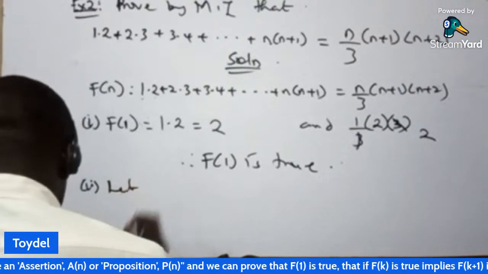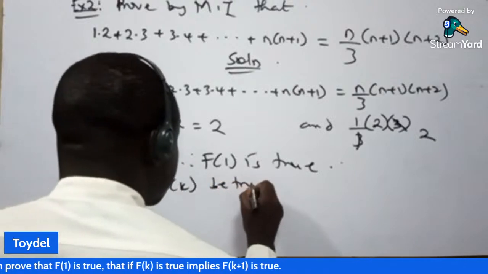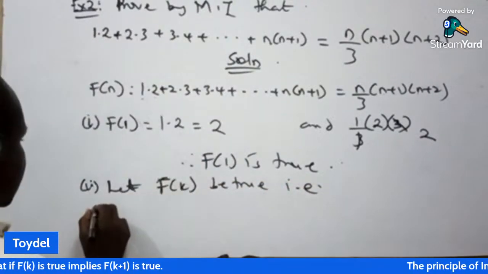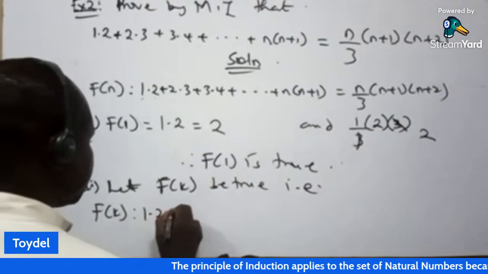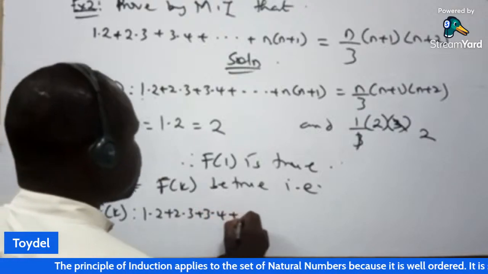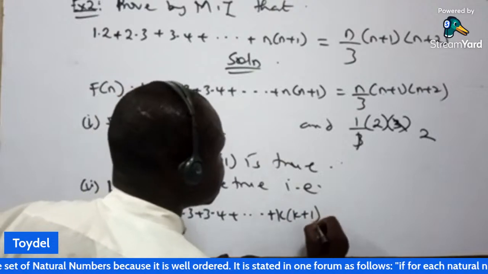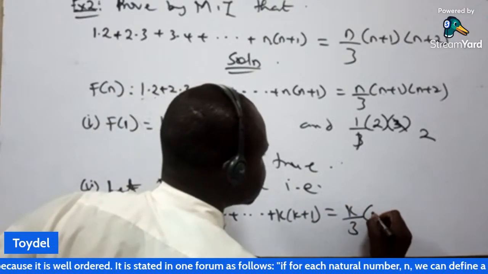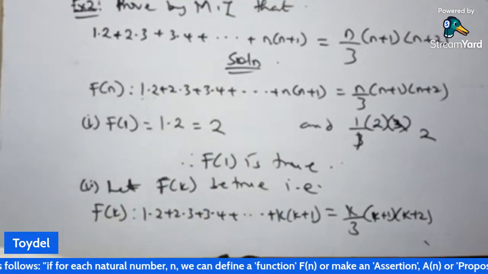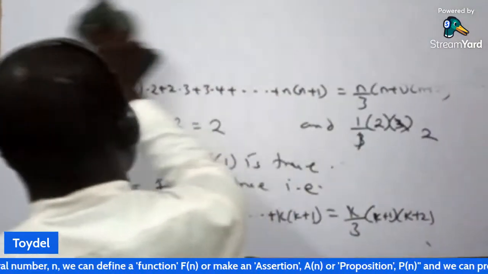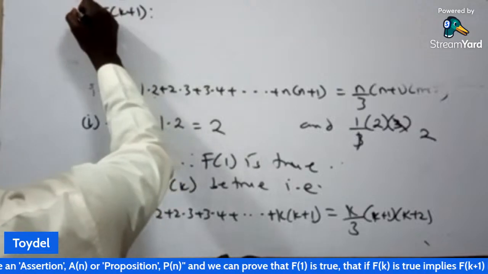We now say, we assume, we are not sure, let f of k be true. That is, we want to assume that f of k. So in this case, now instead of n, we change everything to k. We have 1.2 plus 2.3 plus 3.4 plus dot dot dot plus k into k plus 1 is equal to k all over 3 into bracket k plus 1, k plus 2. That's what you get. So we make that assumption for k. Since we are not sure, we now go to f of k plus 1. That's the third one I want to show.